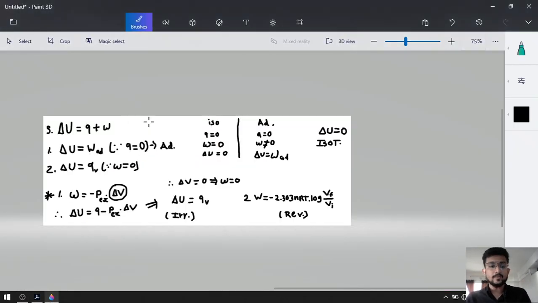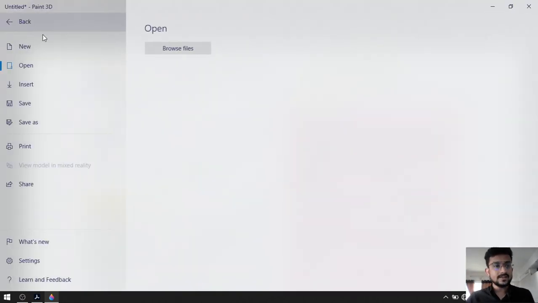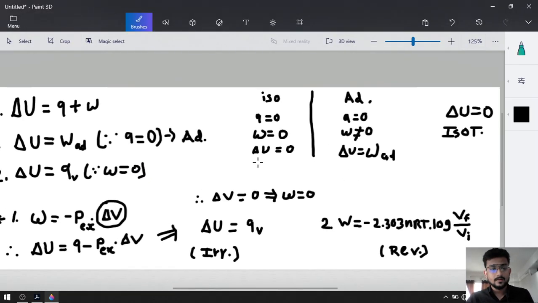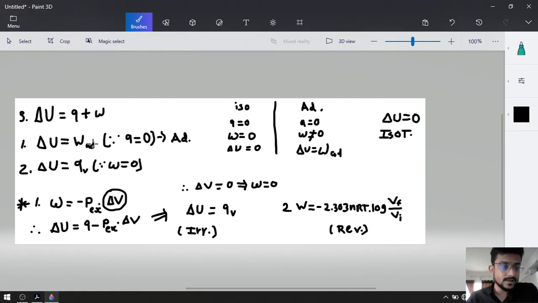Before we start solving the problem, I am going to organize all the formulas for you guys, so every single thing will be easy for you. First formula: delta U is equal to work adiabatic, because heat was 0. After that, delta U was equal to Q because work was 0. And in the general case, delta U is equal to Q plus W, the first law of thermodynamics.